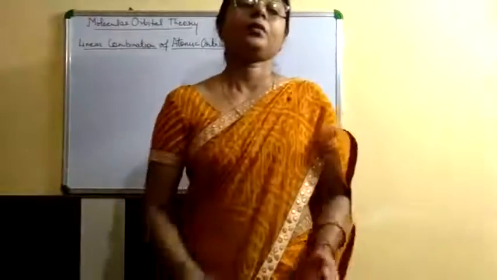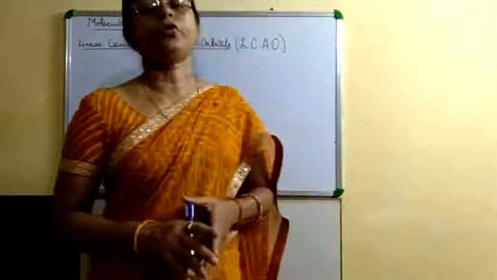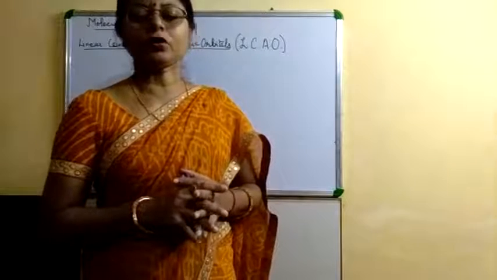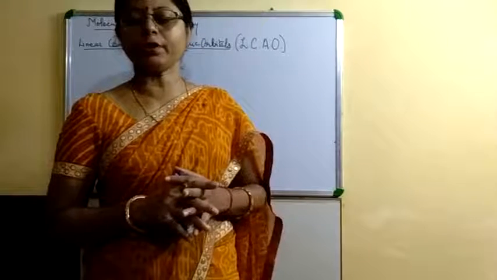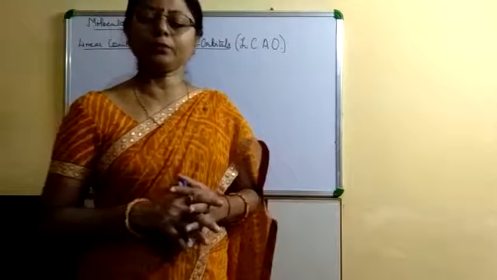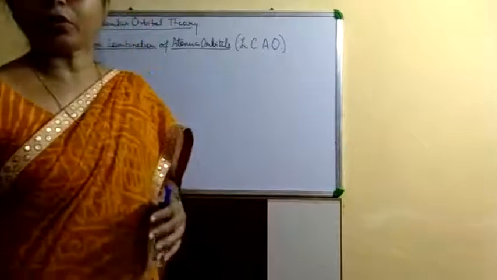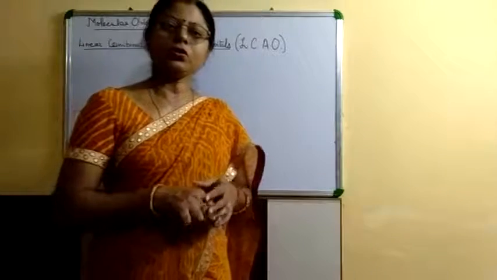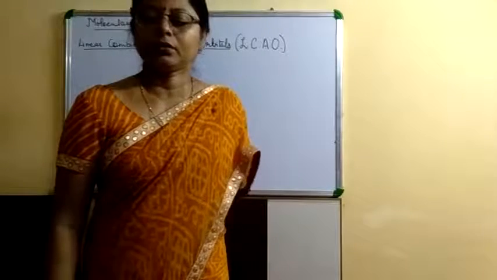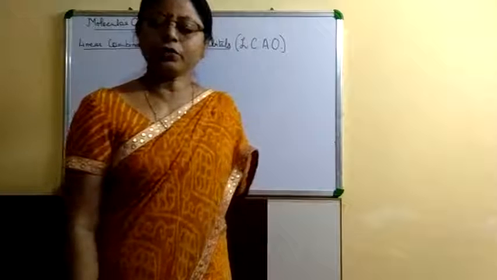Hello children, you have studied the valence bond theory. Today I am going to explain the molecular orbital theory, because valence bond theory has some limitations. This theory was unable to explain the formation of coordinate covalent bonds, and it was also unable to explain the paramagnetic nature of the oxygen molecule.